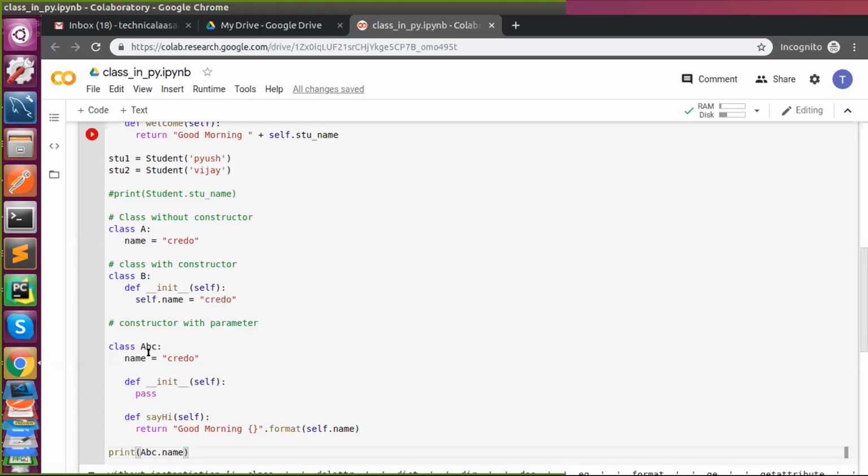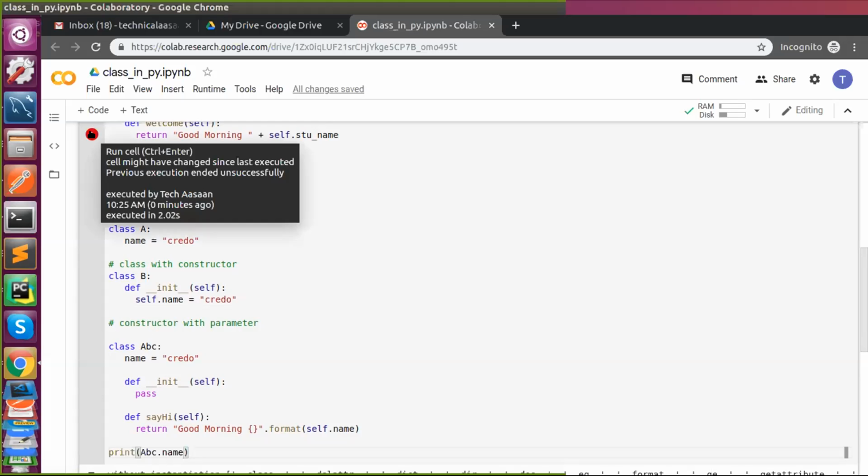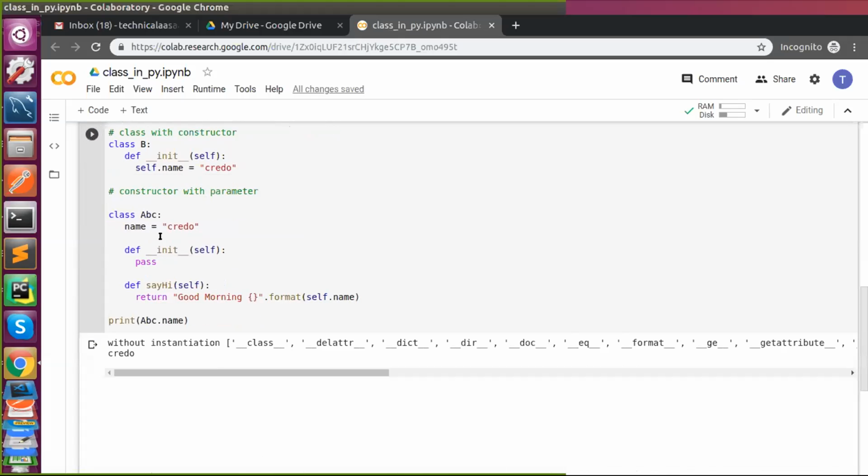So if I say abc dot name, you will get it. And you all know this is not actually constructing, so it will obviously consume certain memory, right?